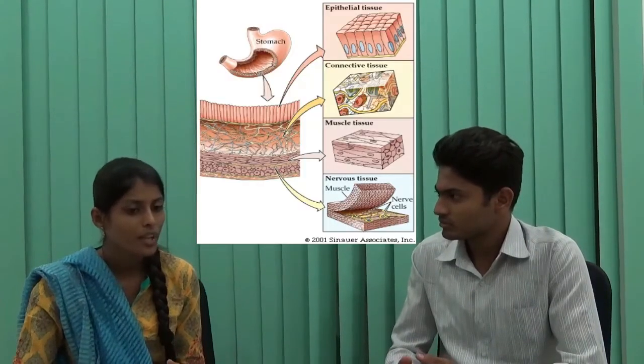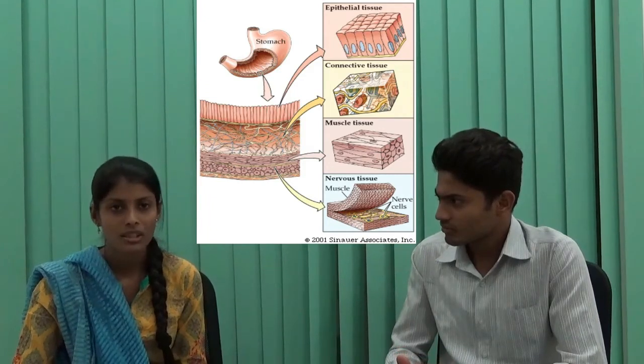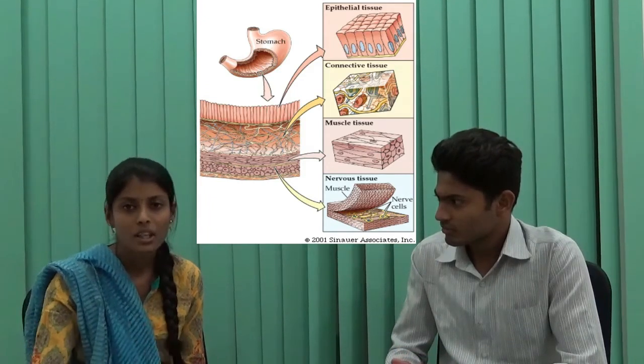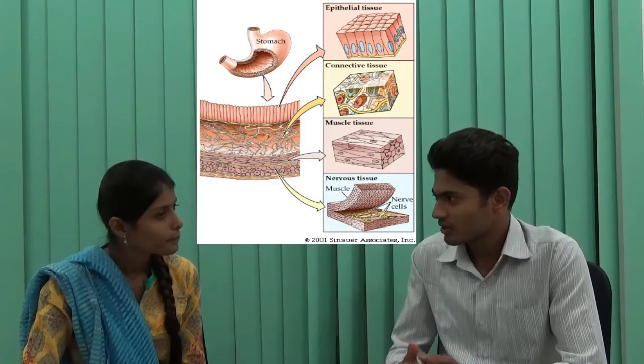Okay, let's see about the epithelial tissue. What do you think of the name epithelial? Epithelial, the outer lining of the cell? Yeah, correct. The epithelial tissue acts like a covering, and most of its function is to line the organs. So it will protect the organs? Yeah.